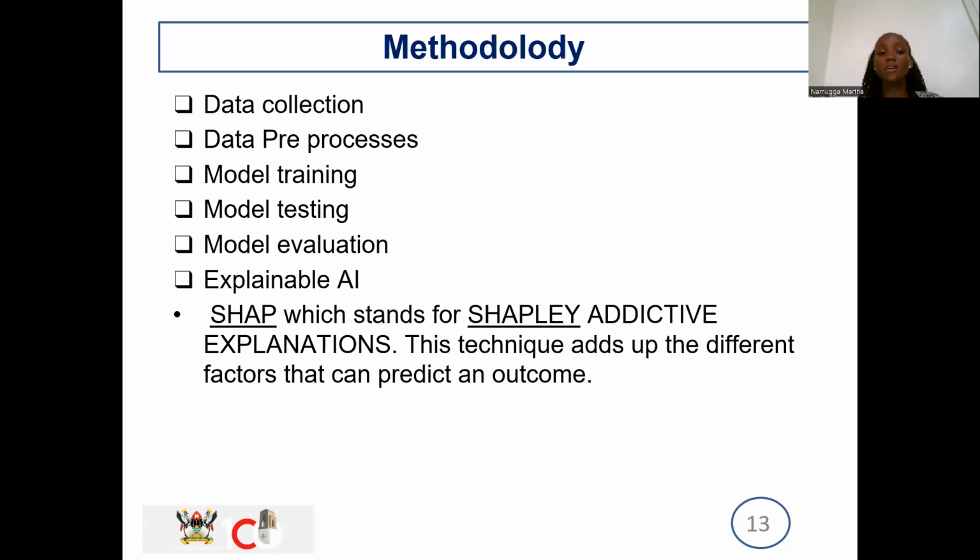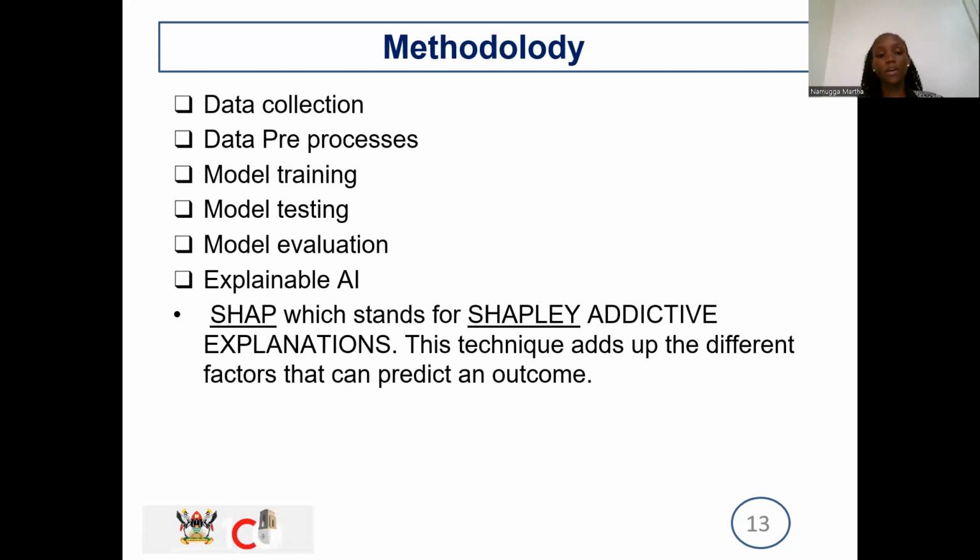In model training, the model is trained using these images that we have captured. And after it's trained, it's tested to see if it has actually learned. Can it tell the difference between a dark seed, a brown seed, and a green seed? After testing it, we evaluate it. Is it accurate? Has it properly distinguished between the different kinds of seeds? So we use accuracy, precision, F1 score, and recall.